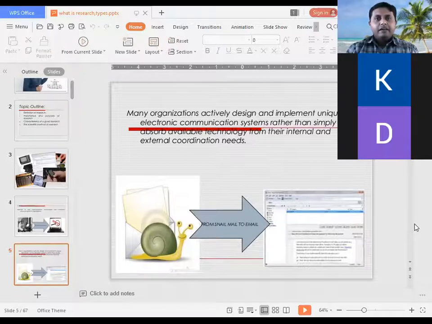And the reason is again research. So the time for sending a mail in the past and today has a big difference. And the reason behind this big difference is technology. And why is technology advancing? Because of research.